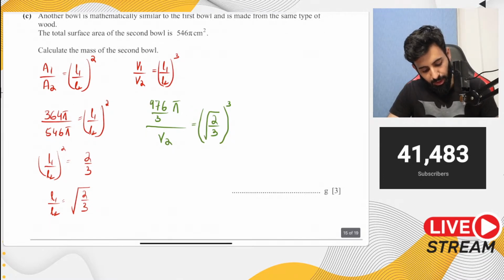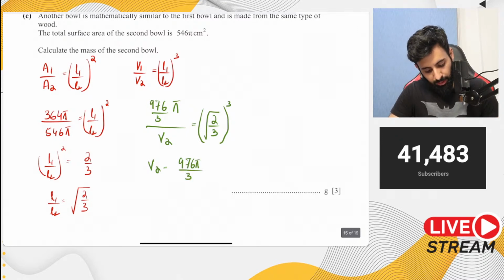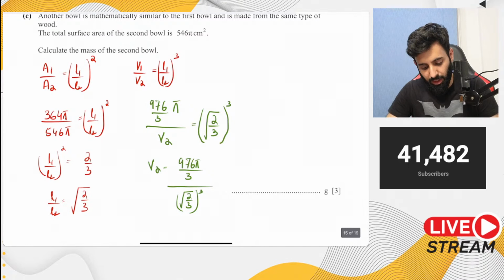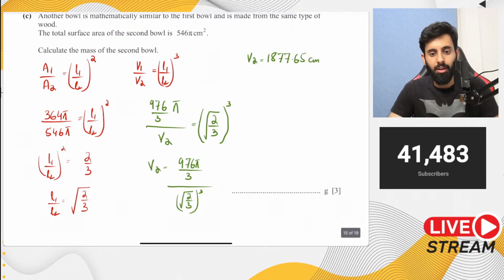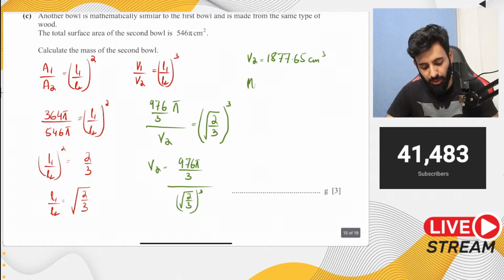Now, after cross multiplying, I'll tell you what I've done. I've done it exactly as it is in my calculator, so I don't end up rounding it off too soon. So this is what I did in my calculator. After doing this, the volume I got is 1877.65 centimeter cube.